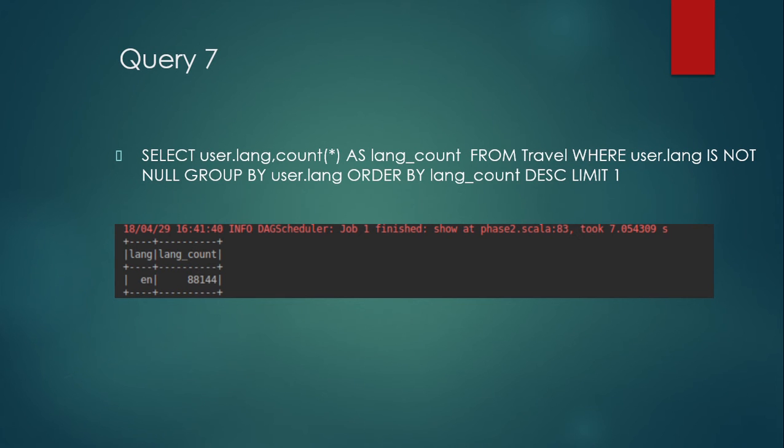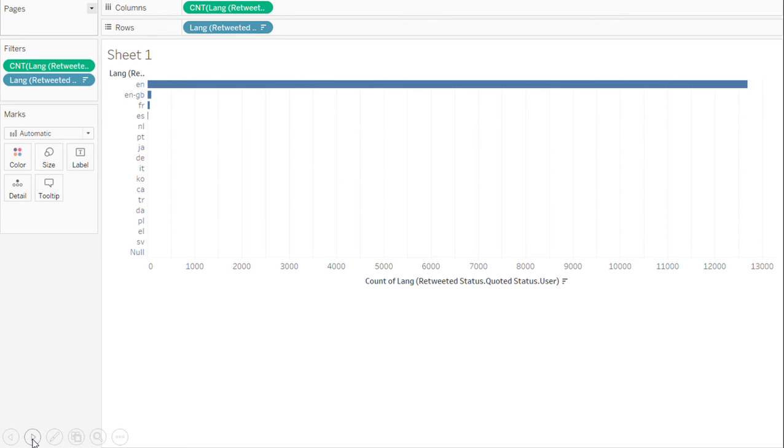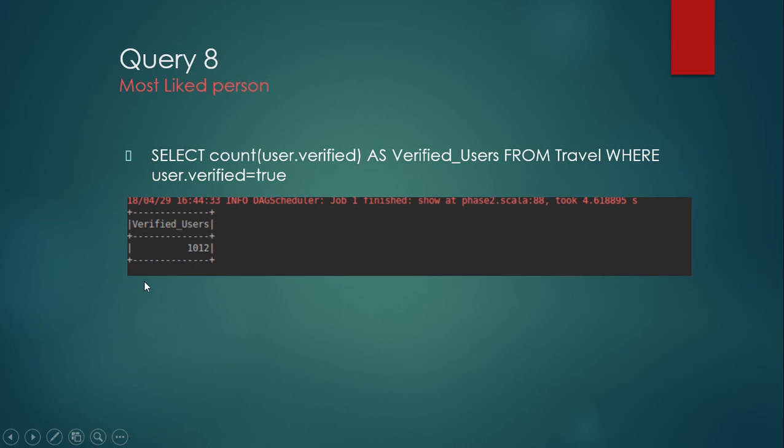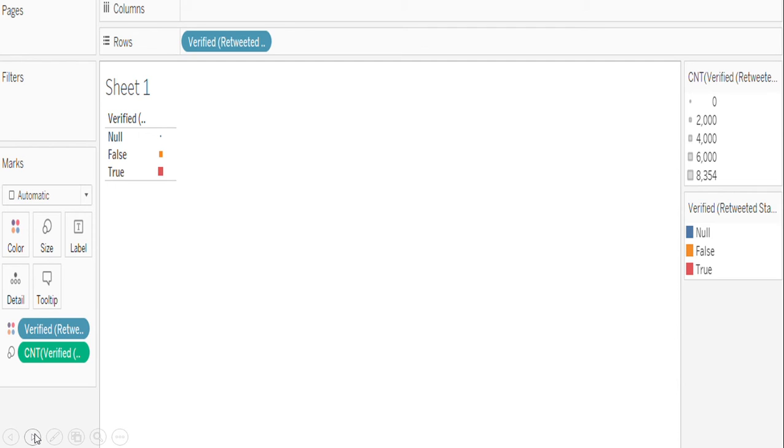And for query 7, we select the language and the language count. For English, the count you can see is 88,144. As you can see in the visualization here, English is as follows, and then French, and so on. The most liked person, we can see that verified users are 1112. So it is either a null value, a false value, or a true value. As verified retweeters count increases, the square box size increases.